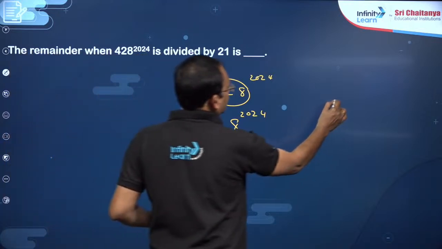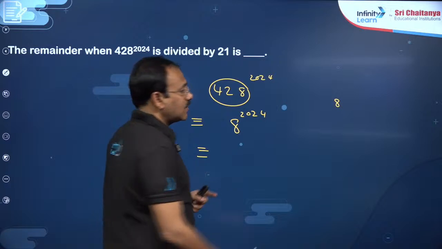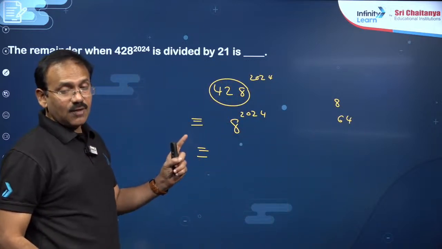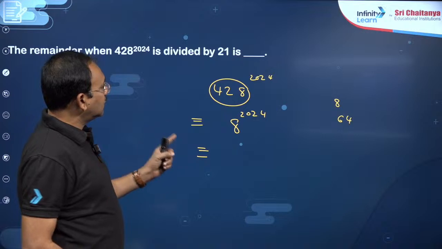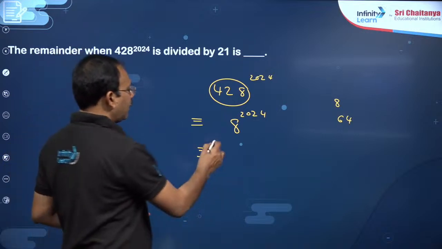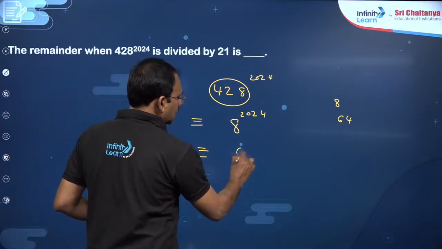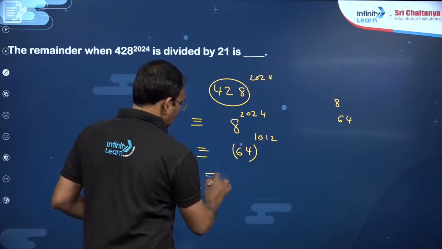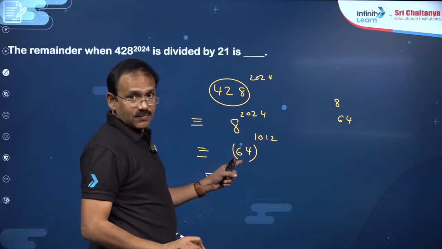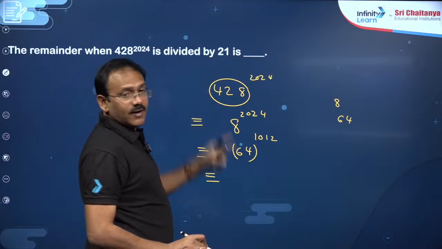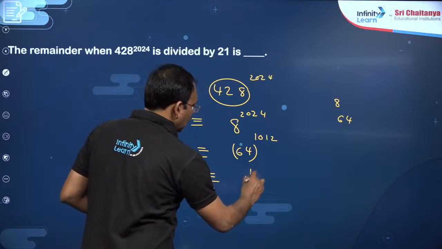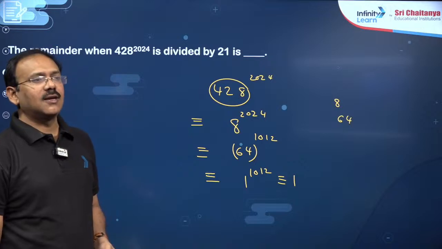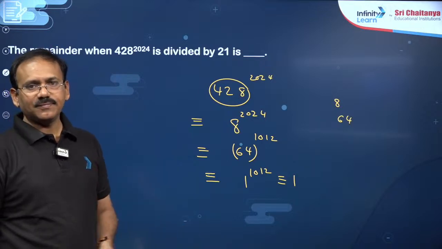So 8, when I am dividing with 21, remainder is 8. 8 square is 64. When divided by 21, 21 threes are 63. So I better write it as 64 power 1012. Now replace the base with the remainder. 64 when divided by 21, remainder is 1. 1 power 1012, the remainder is 1. That's all, dear students. Remainder is 1.